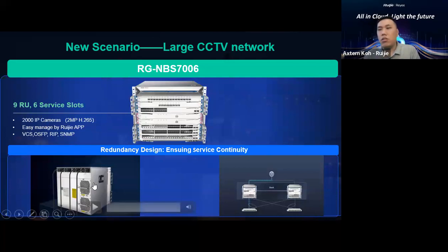These chassis also come with a dual fan design. They have a modular design and come together with 2 CPU cards as well. That's why we say they have 6 service slots, which means they can take 6 different cards: RJ45 ports, 1G ports, 1G fiber, and 10G fiber as well. For this 6 card combination, they add up together with the CPU engine, and they have an X slot.